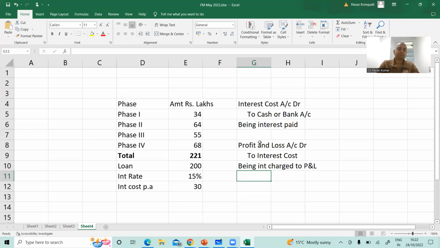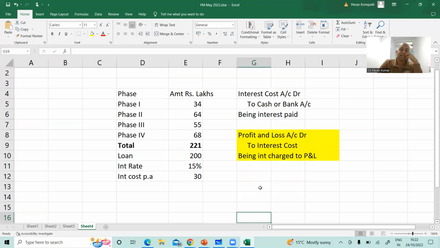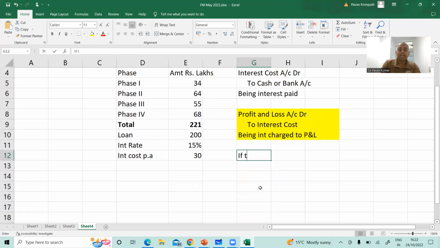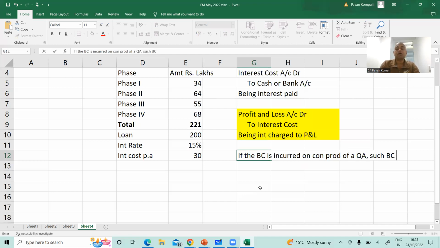But accounting standard 16 says there can be an exception to this situation. This yellow colour journal entry is a regular normal journal entry. However, if the borrowing cost is incurred on acquisition, construction or production of a qualifying asset, such borrowing cost can be capitalized. This is the concept.